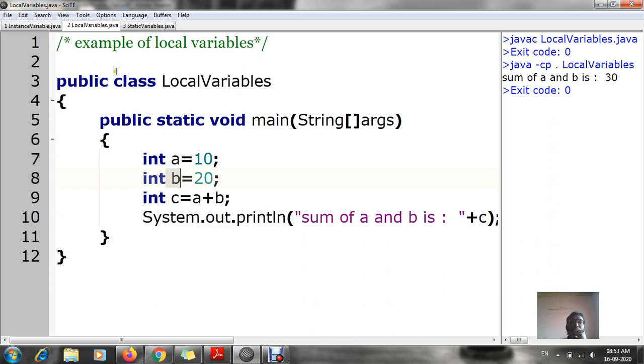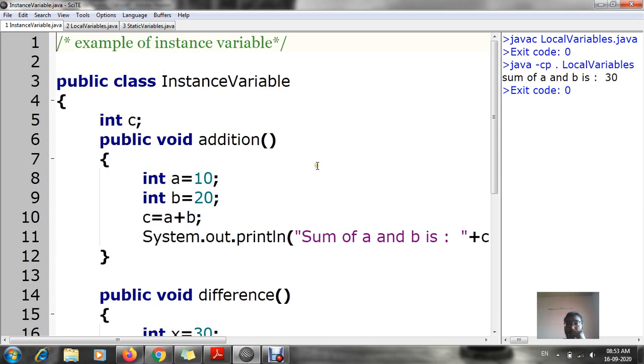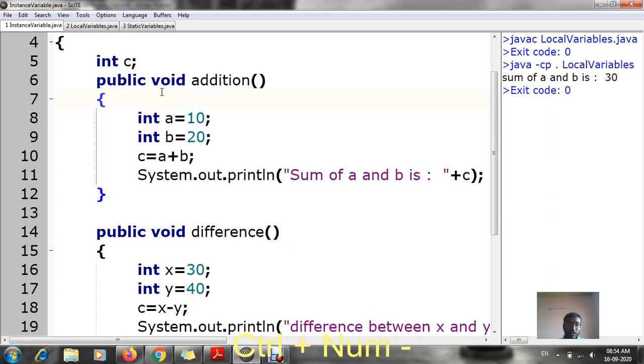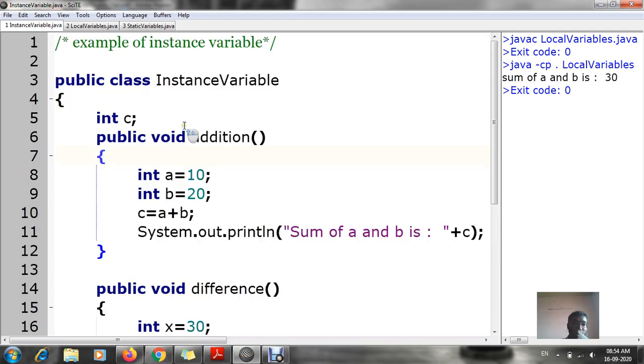Now the second type of variable is known as an instance variable. Now what do you mean by instance variable? Instance variables are those variables where we give common values or a common integer. Over here you can see what I have done: public class InstanceVariable. So I hope you all know what this instance variable is.